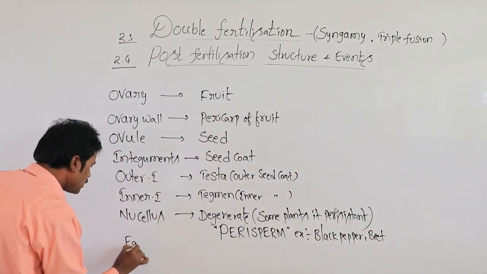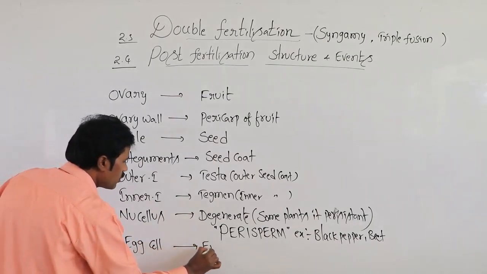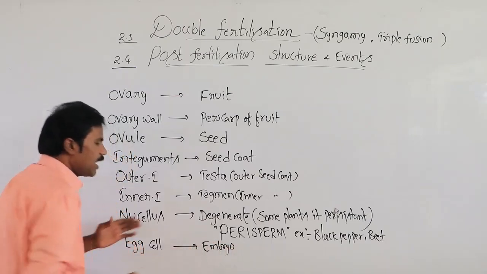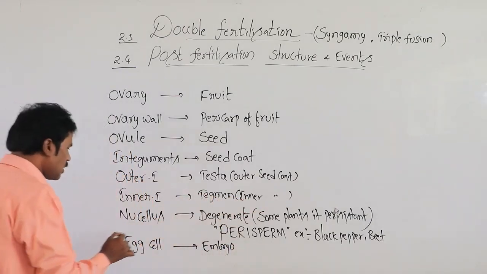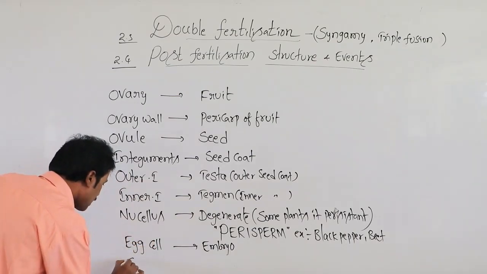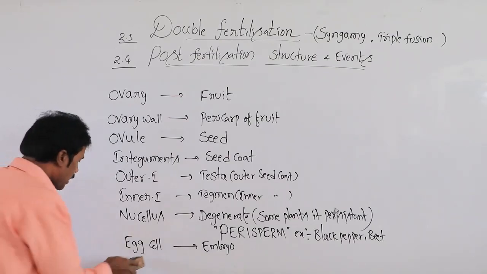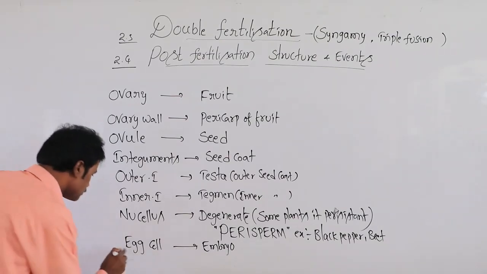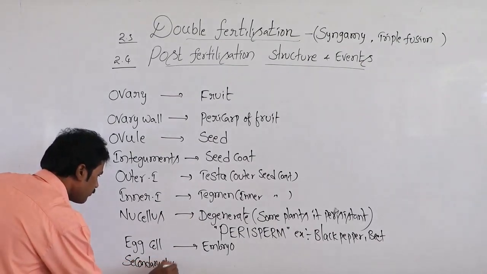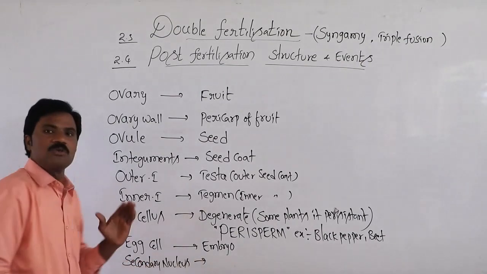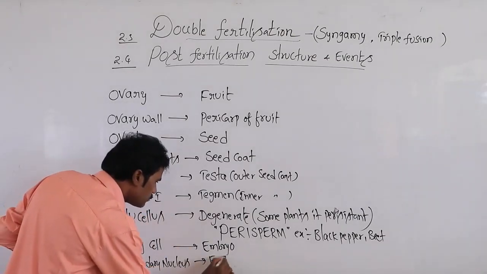Then the egg cell, after fertilization, develops into the embryo. The secondary nucleus, that means the polar nuclei, forms the endosperm.